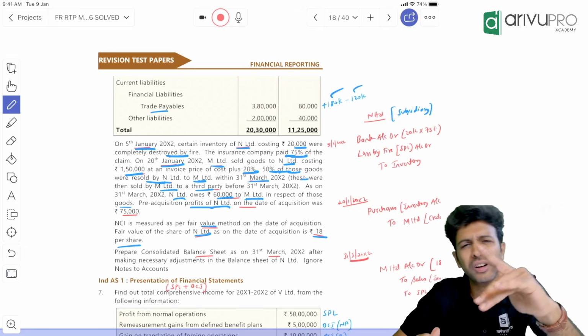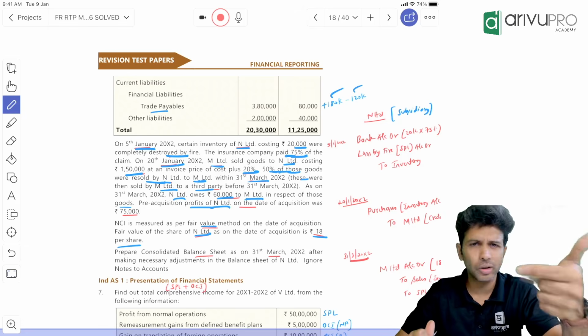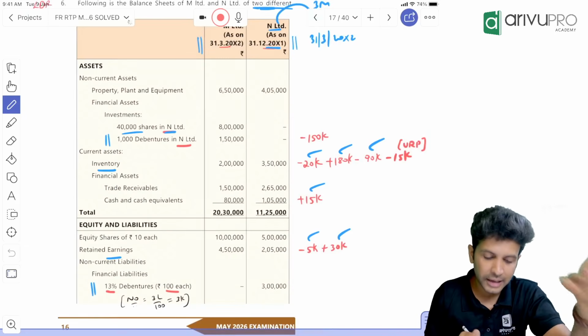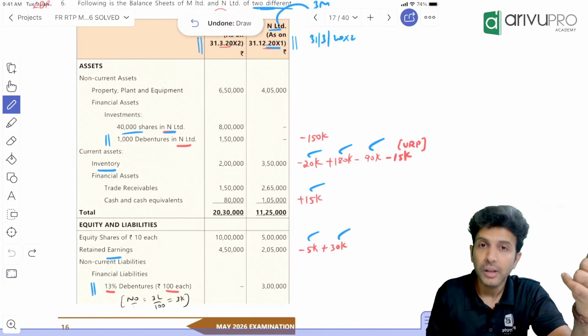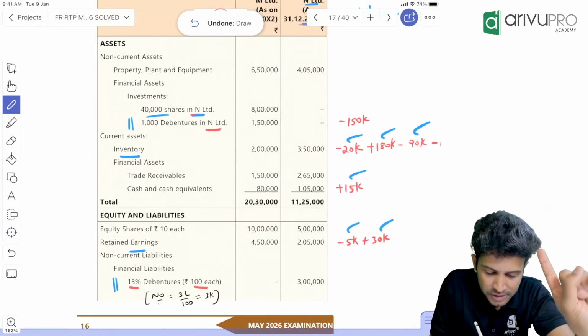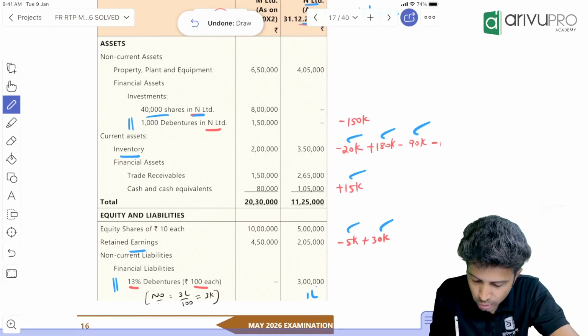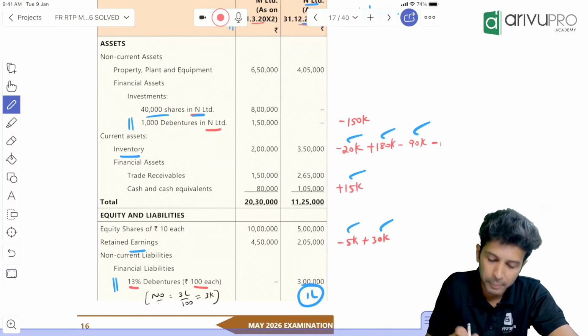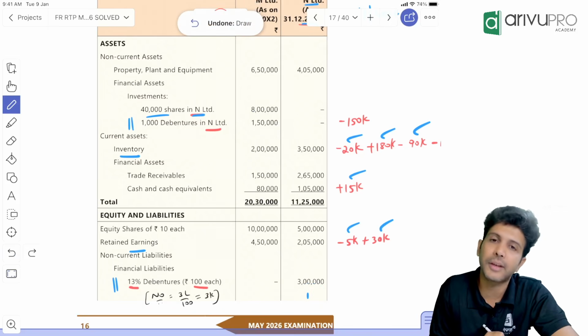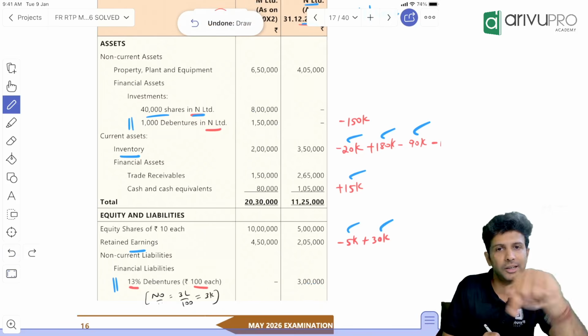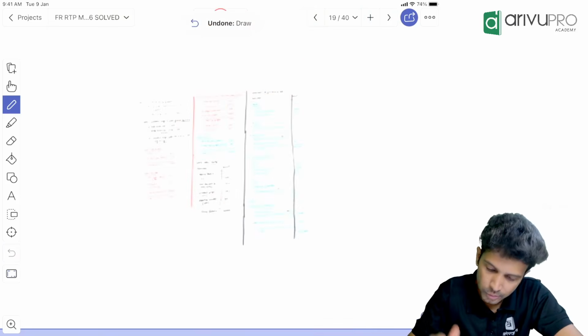Before our normal working, two working notes we'll prepare. One is the debenture cancellation. Value is not the same. We purchased only 1000 debentures. Each face value is 100. Subsidiary is showing that debenture in their books at 1 lakh, but parent has purchased for 1,50,000. So that difference we'll have to adjust in other equity. That's the first working note I'll prepare.